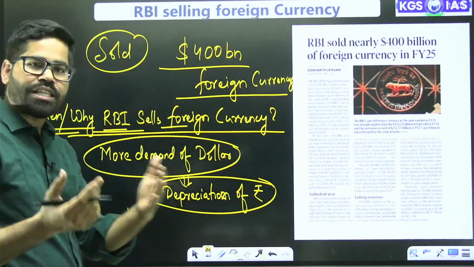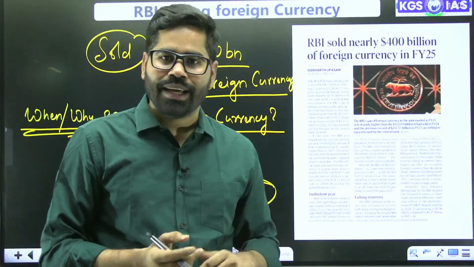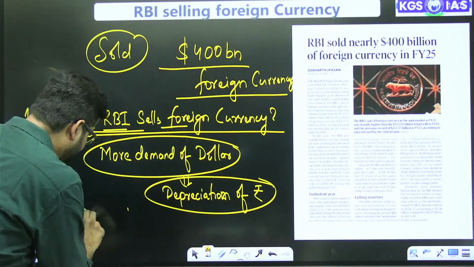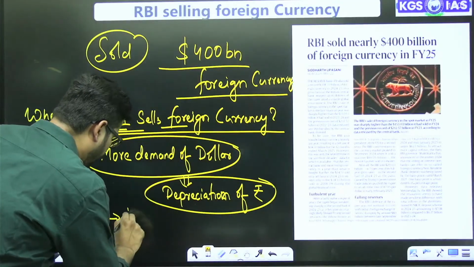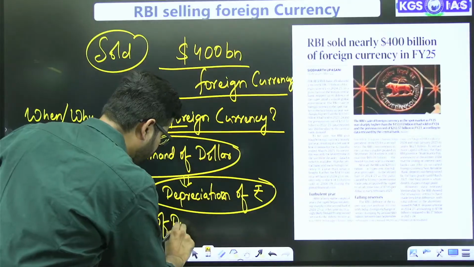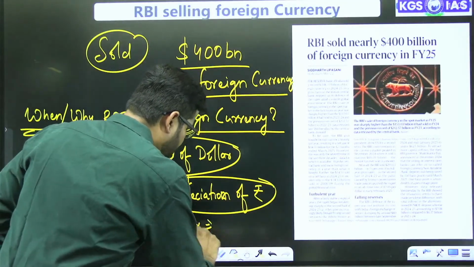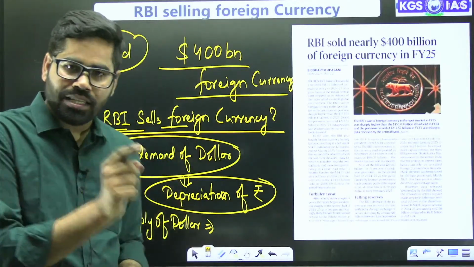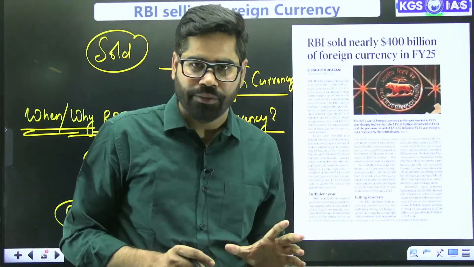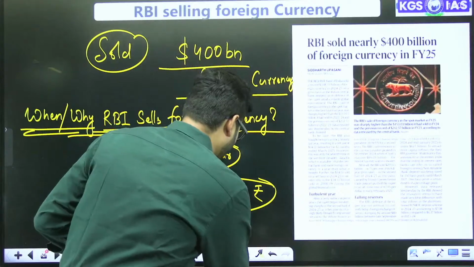Now, too much depreciation of the rupee can be harmful for us also. So in this case, RBI starts the supply of dollars, just to decrease the volatility.